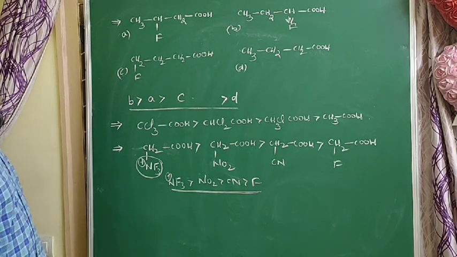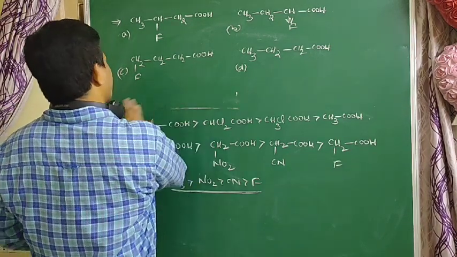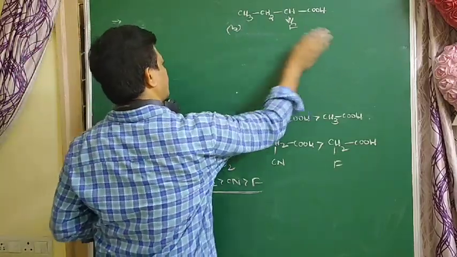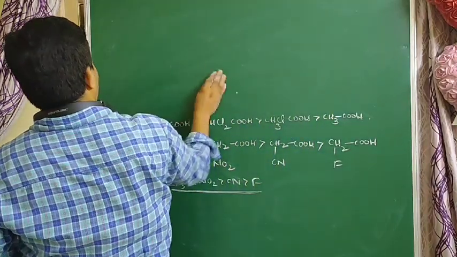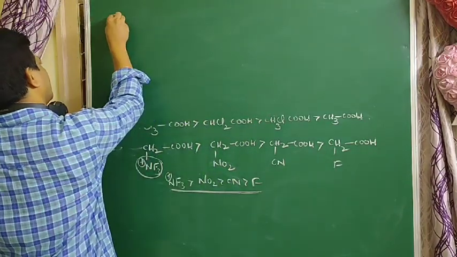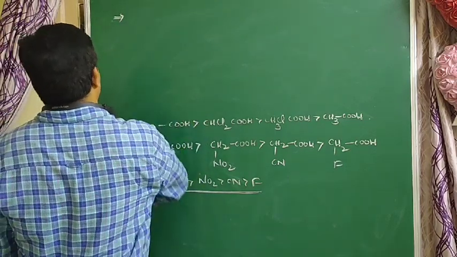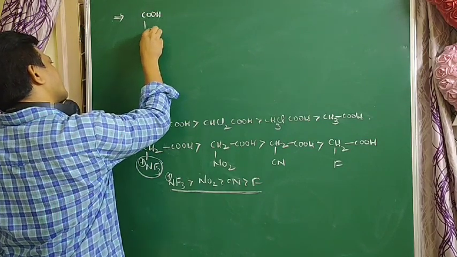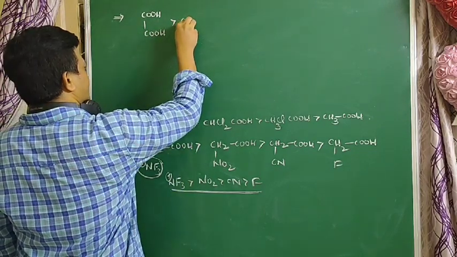Okay students, next some more important examples in acidic nature of carboxylic acids. Oxalic acid is more acidic than malonic acid.